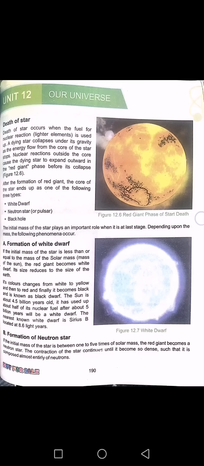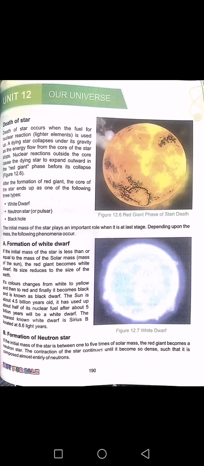Death of a star occurs when the fuel for nuclear reaction is used up and the dying star collapses under gravity as the energy flow from the core of the star stops. Nuclear reaction outside the core causes the dying star to expand outward in the red giant phase before its collapse. Figure 12.6. After the formation of the red giant, the core of the star ends up as one of the following three types: white dwarf, neutron star, black hole.